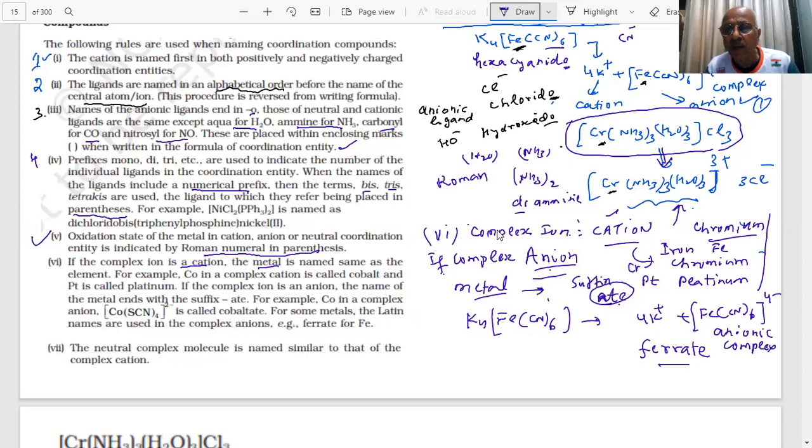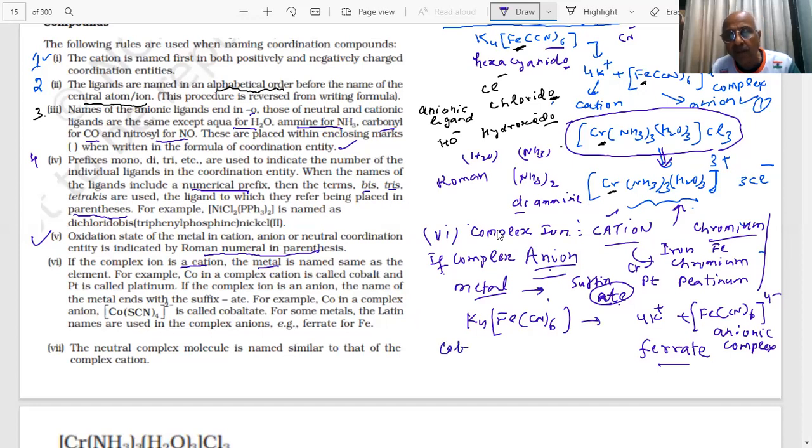Now I'm saying if the complex is an anion, this is an anion, a negative charge, then the metal is not written like iron, it will become ferrate. I am ending with ATE. See the ATE? ATE will be used. So if I have cobalt, then cobaltate.